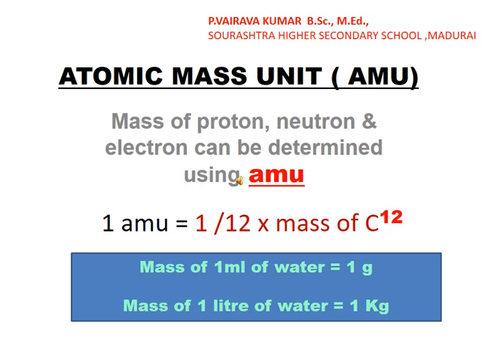This is about the atomic mass unit, and liter converted into kilogram, milliliter converted into gram. So 1 milliliter is equal to 1 gram, and 1 liter is equal to 1 kilogram. Okay.